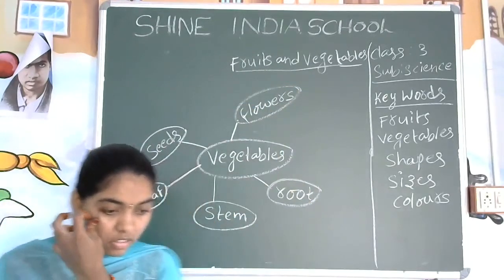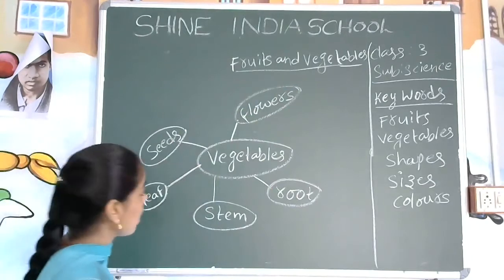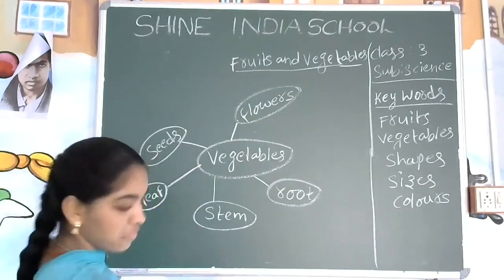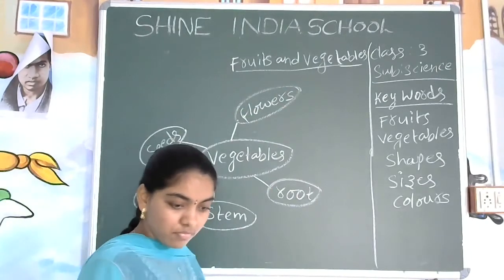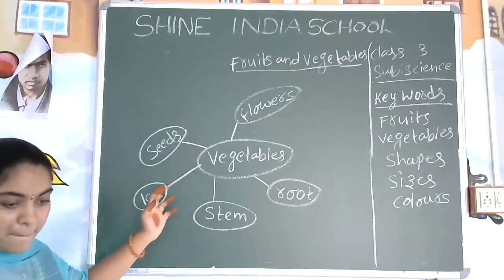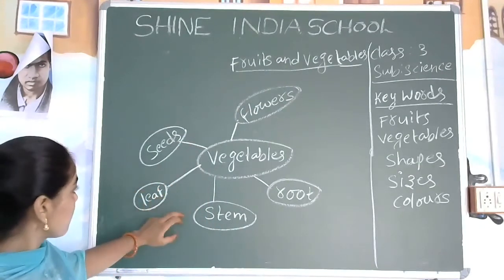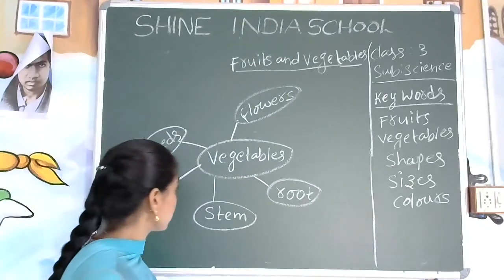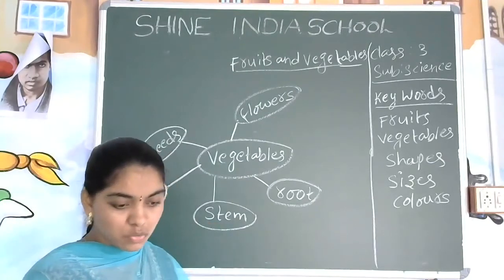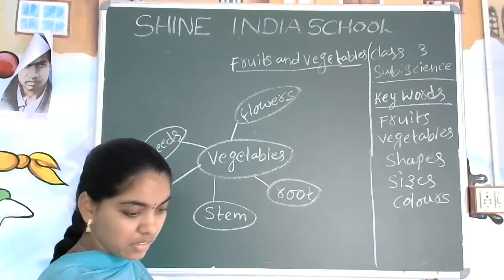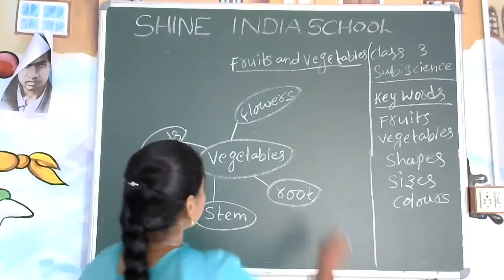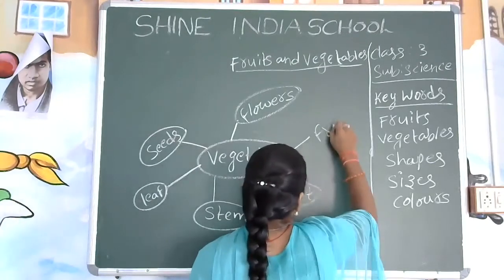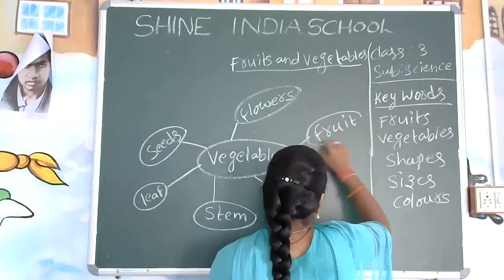Roots, stem, leaf, flowers, these are the things we have got here. And fruits also. Some of the vegetables or fruits we have concluded.